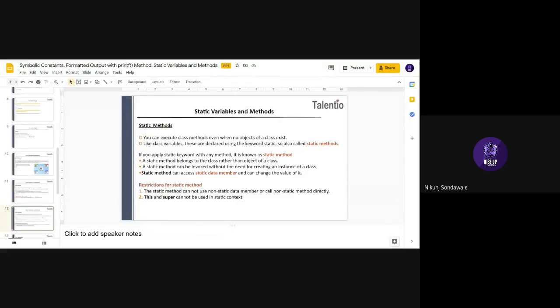The next point says that a static method can access static members only, and can change the value of it. That last line means, if I'm teaching you guys in college, and you are second year, so I'm second year faculty.